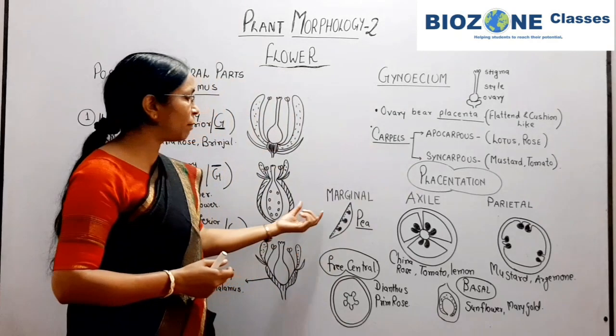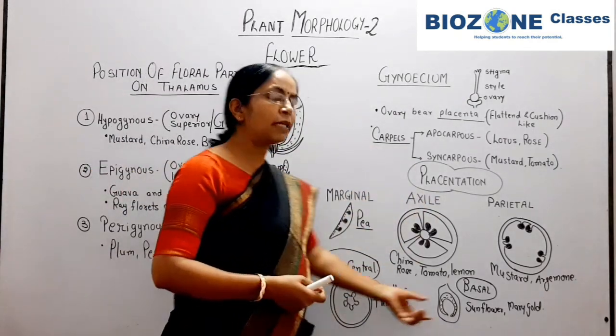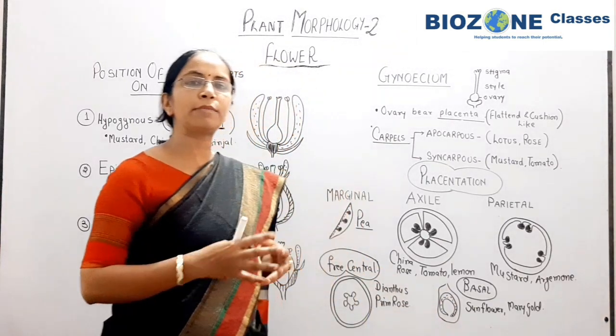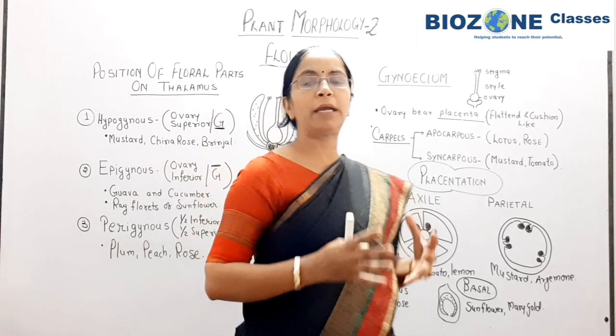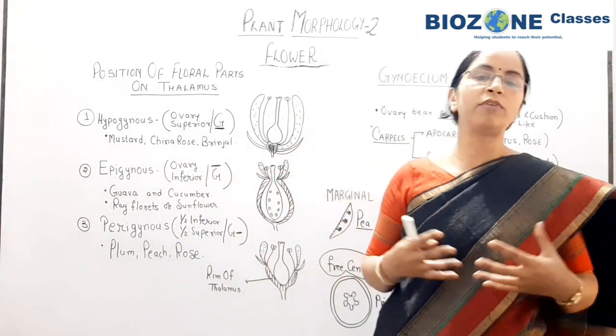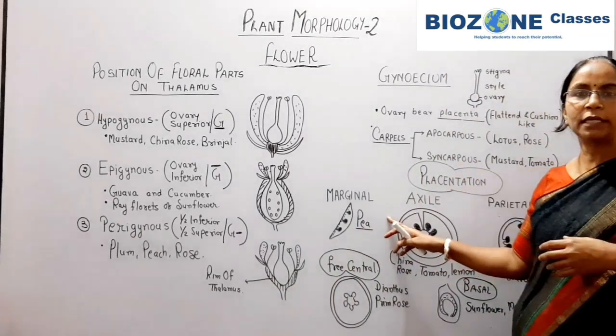So for placentation, the marginal, axial, parietal types you will remember, free central and basal. Now how are these names provided? The simple criterion you remember: the names are provided on the position from where they develop from the ovary. So here you remember marginal placentation.